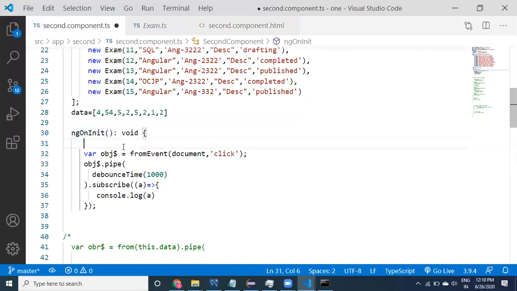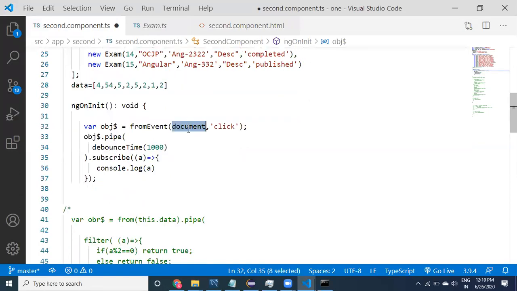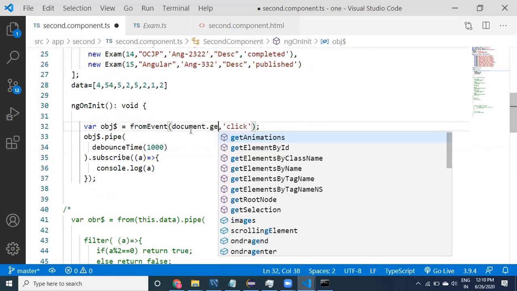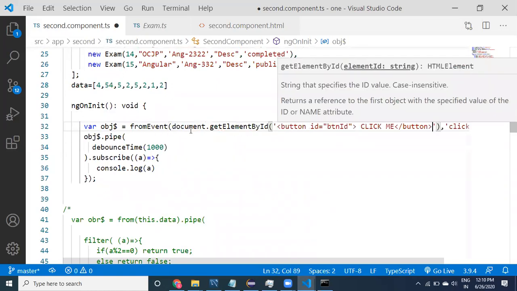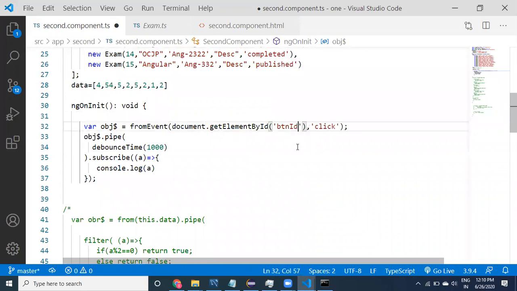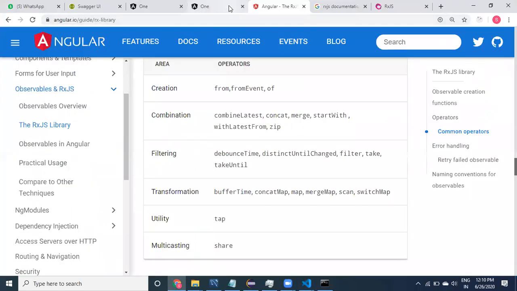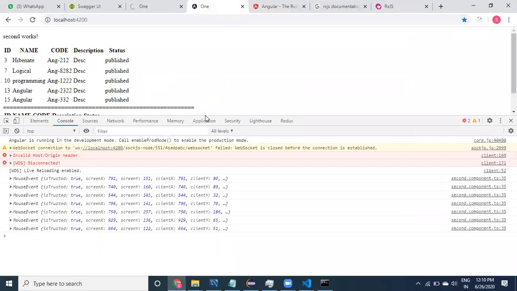I have to check whether ngOnInit is going to work or not. So instead of document object, I will use document.getElementById, providing the button btn id, so that this click is going to work for the button only. Instead of document you can apply it for the button. Let us check whether it works.